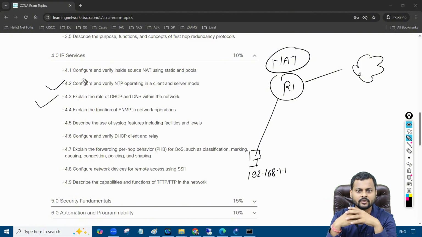So in that case, we need one centralized server over here, and that centralized server is going to distribute the time information to the network with the help of the NTP protocol.